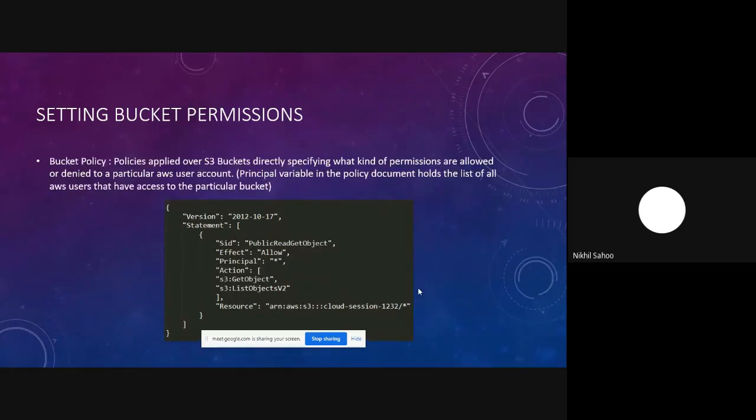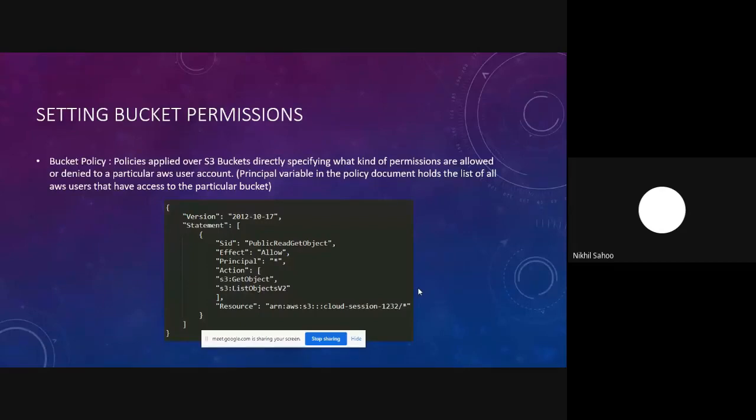Then we also have something like bucket policy. Bucket policies are pretty much similar to IAM policies, the difference being that in IAM policy we attach the policy document to an AWS entity, let's say a user or a group, but in bucket policy we attach the policy document to a particular S3 bucket.